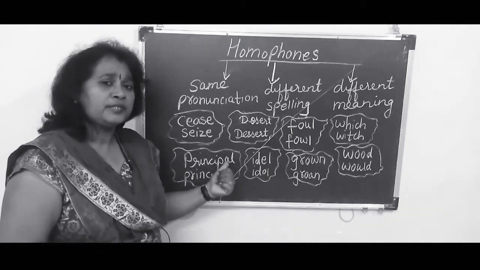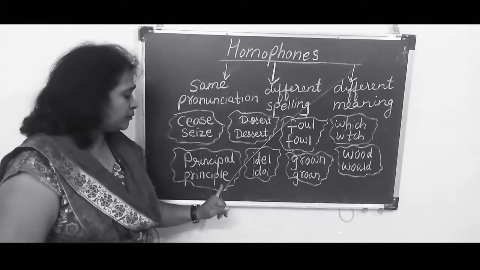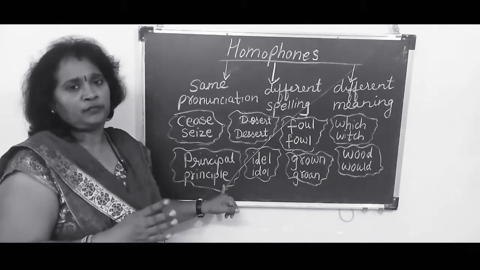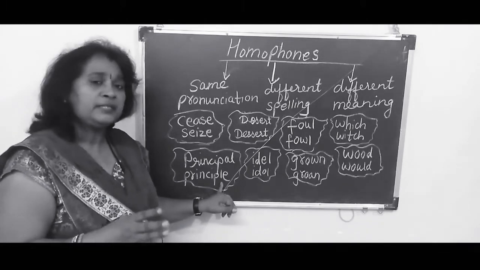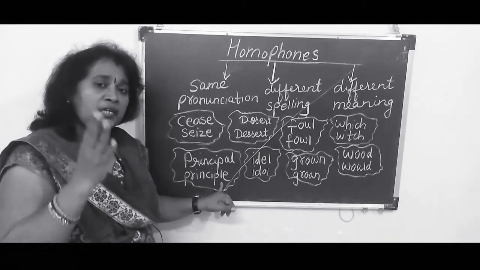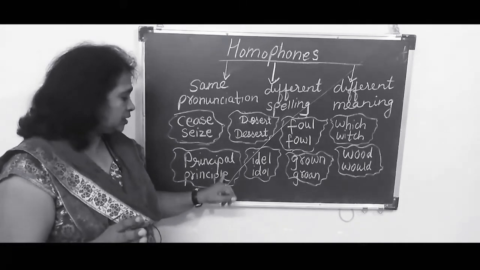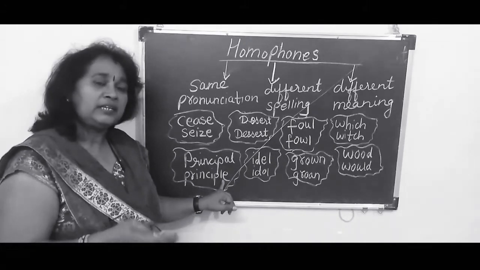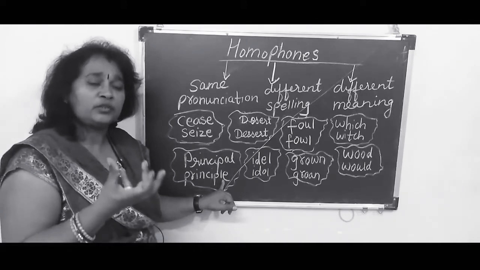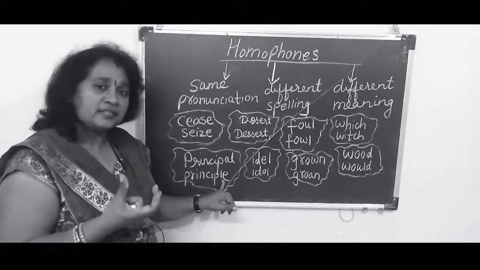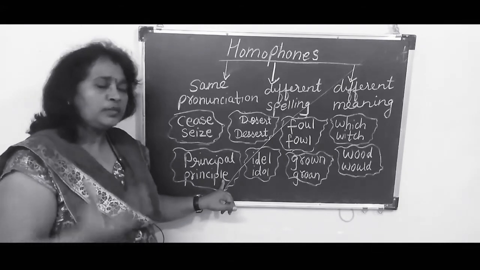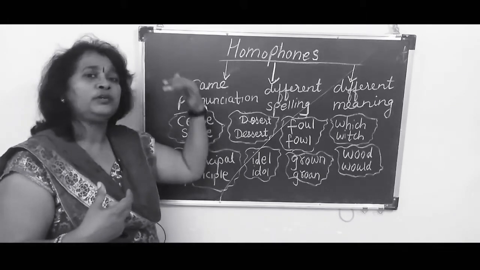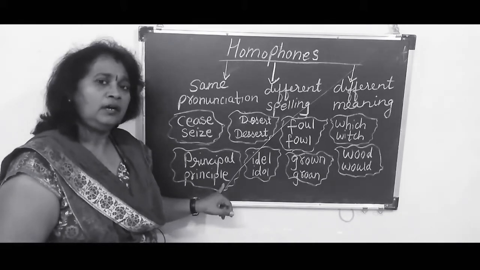When you write a letter to the principal, normally you children have the habit of writing this principle. But you should get 0 actually for that, because you have written the wrong word, because the meaning has changed completely over there. So better take into your mind, principal, P-A-L, is the head, and here principle is the rights or the etiquettes or the manners, the values which a person carries, and the person doesn't want to leave his values and live according to them rather than following the wrong things. That is known as the principle.